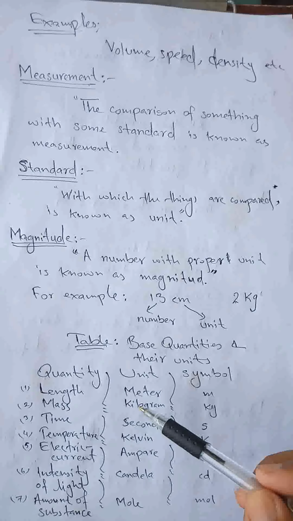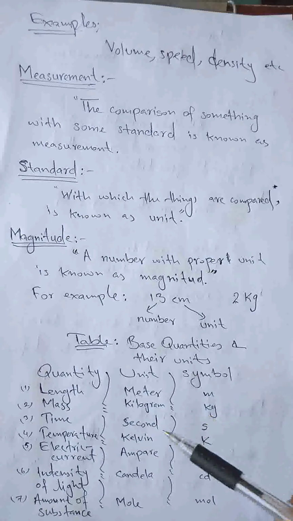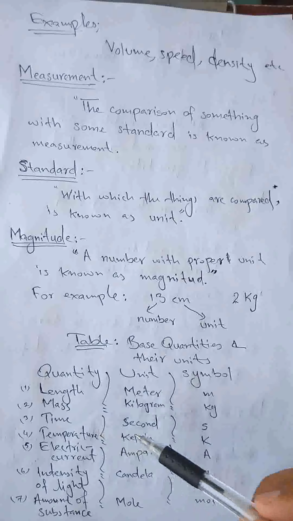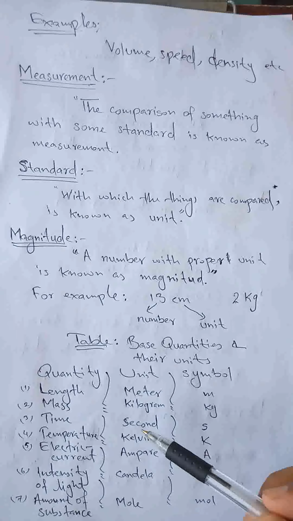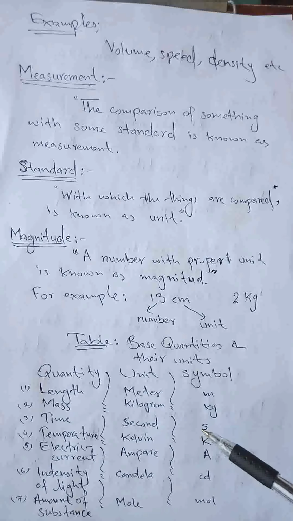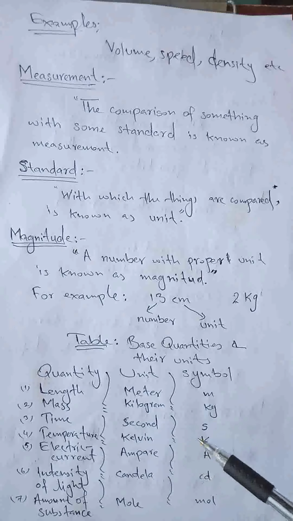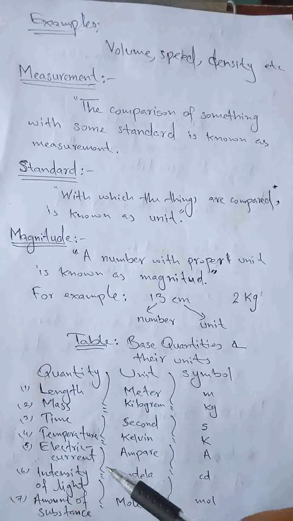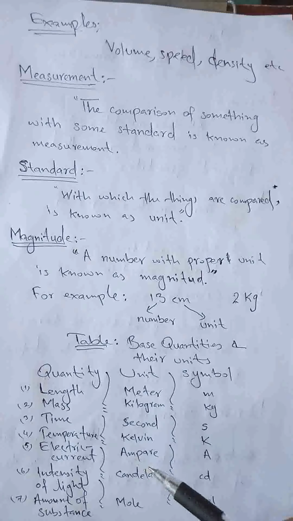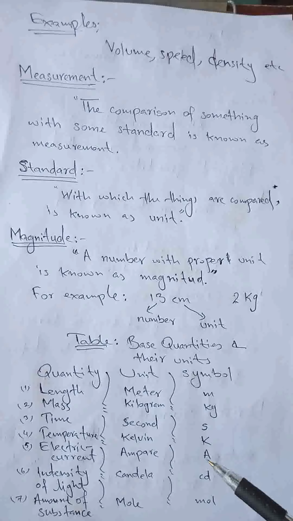Mass unit is kilogram, and symbol is small kg. Time is a physical quantity whose unit is second, and its symbol is small s. Temperature unit is Kelvin, and its symbol is capital K. Electric current unit is ampere, and its symbol is capital A. Intensity of light unit is candela, and its symbol is small cd. Amount of substance unit is mole, and its symbol is small mol.